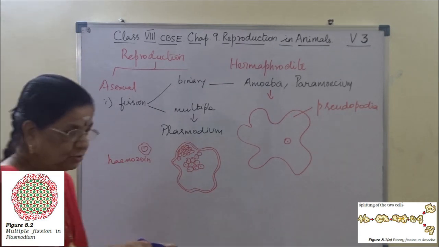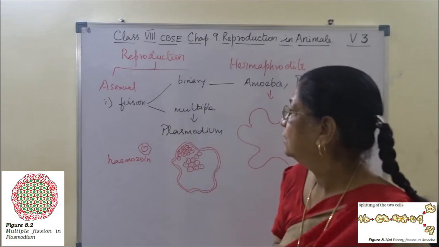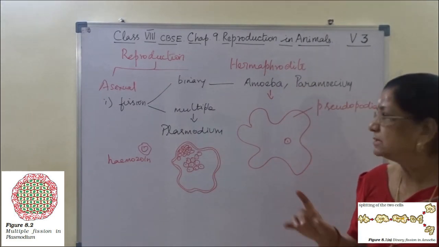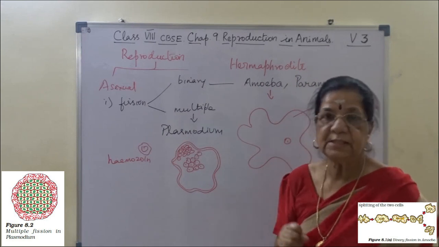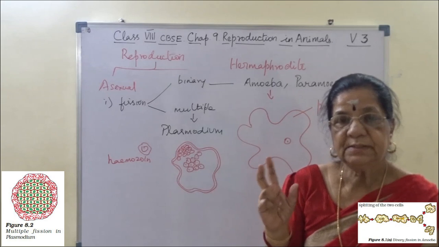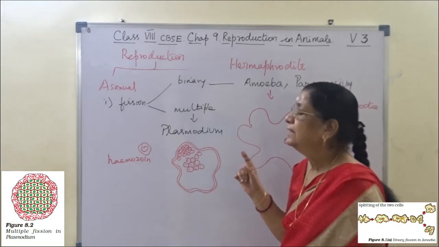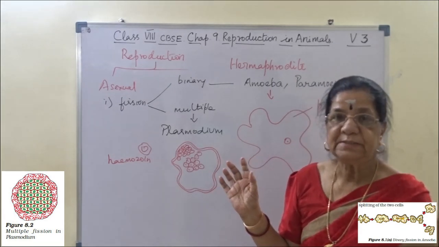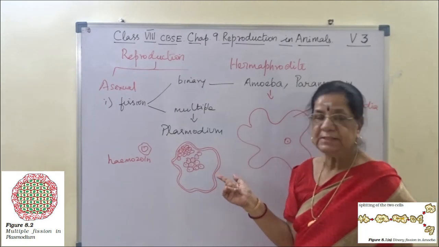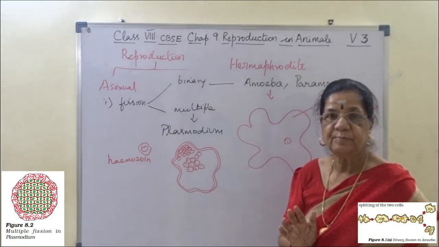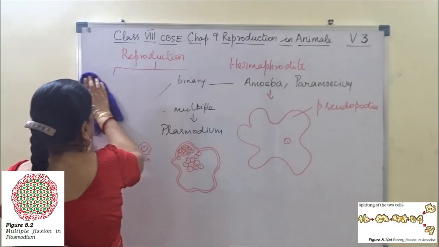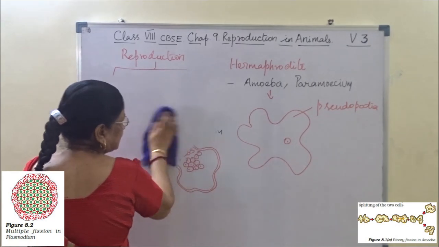Are you clear? So three methods we are learning. One is fission. Fission is of two types, binary fission and multiple fission. Binary means it divides into two, so that is binary fission, and then multiple fission. Multiple fission example, we will see in class. I hope you understand. So this is for asexual reproduction.